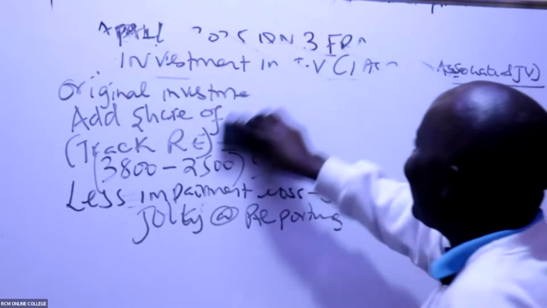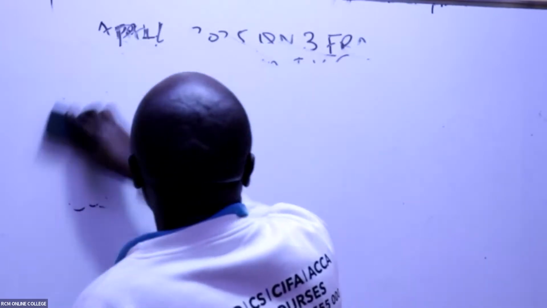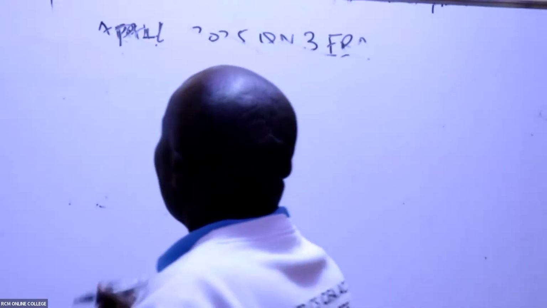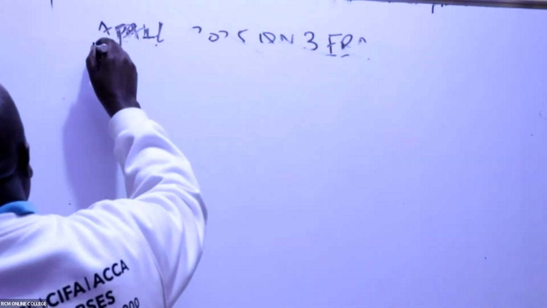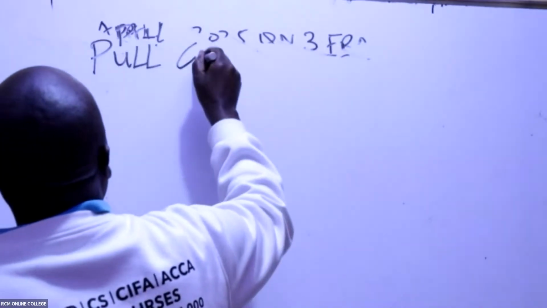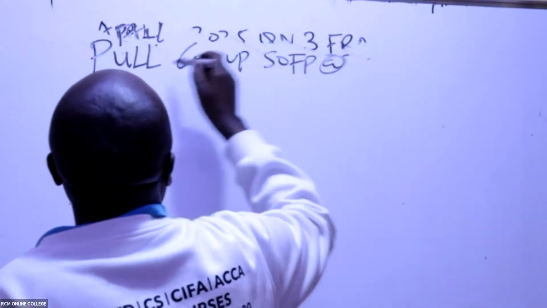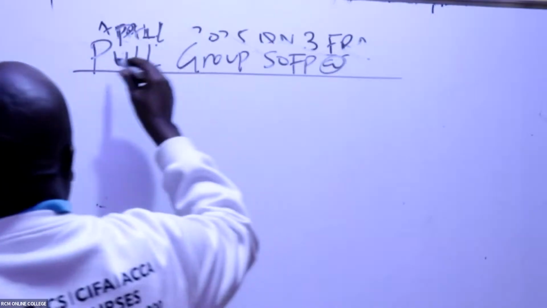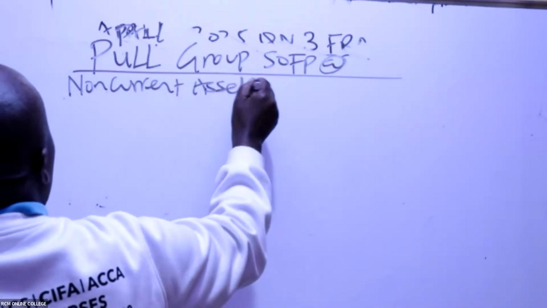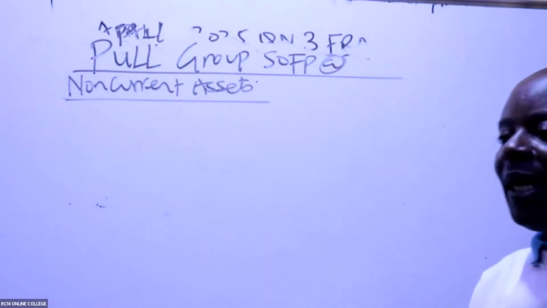And we rub this. So now they want us to consolidate. How do we consolidate? Very easy. We'll be able to come here and call this by the name of the group. The name of the group goes by the name of the parent. So we call this pool group. Statement of financial position as at whatever. I know those things you're very good with them. So we start by accounting for our assets here, non-current assets. We start with our property, plant, and equipment.